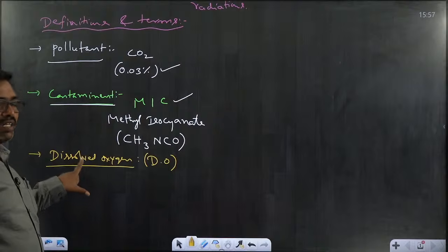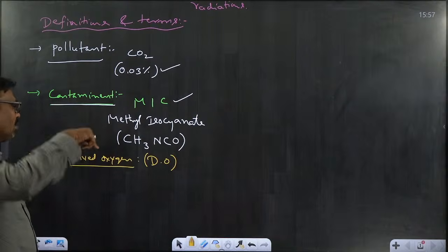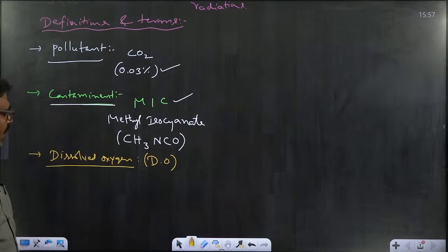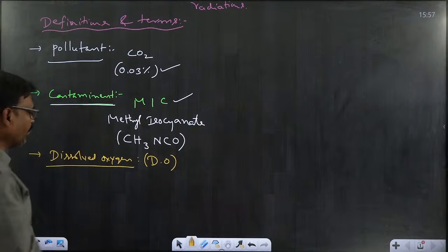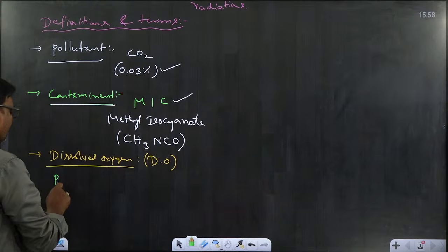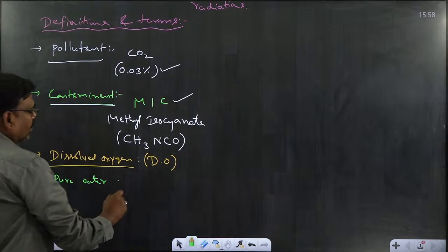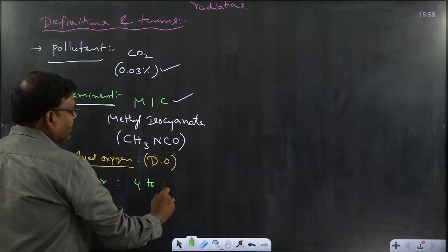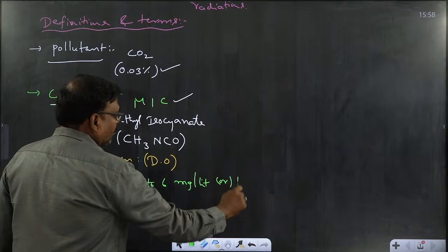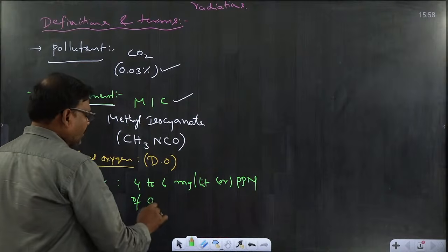Surface water contains more oxygen, because in the presence of sunlight, oxygen dissolves in the surface water. That is useful for the existence of aquatic life. A pure water sample contains 4 to 6 milligram per liter, or ppm, parts per million, of oxygen.